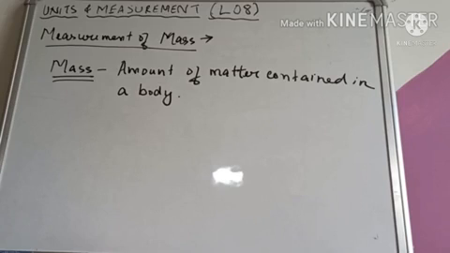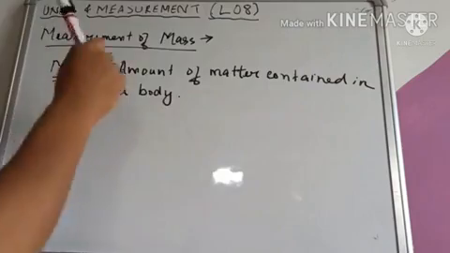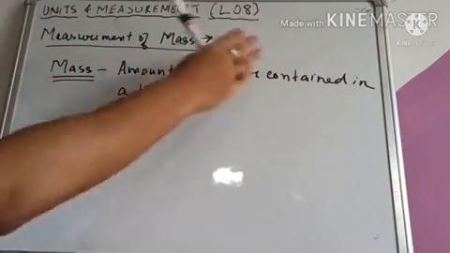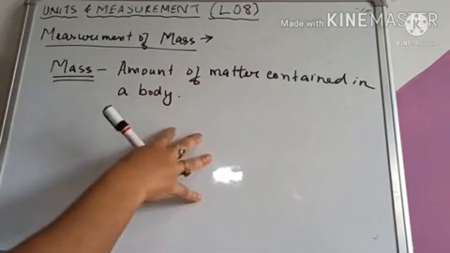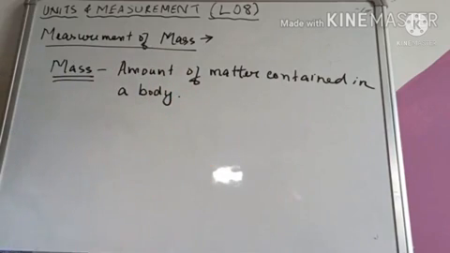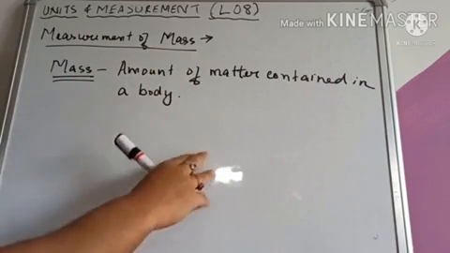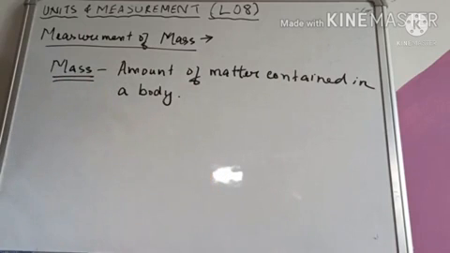Mass buli kole ami ki buzu? Mass means the amount of matter contained in a body. It is the amount of matter contained in a body. Okay? So, আমি যিকোনো এটা body লৈছো, consider কৰিছো এই boardখন। এই boardখনত কিমান mass আছে? That means এই boardখনত কিমান matter present আছে। ঠিক আছে?